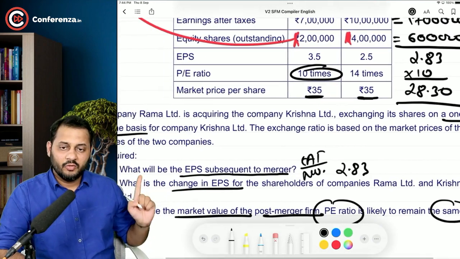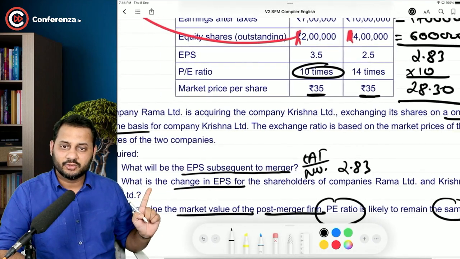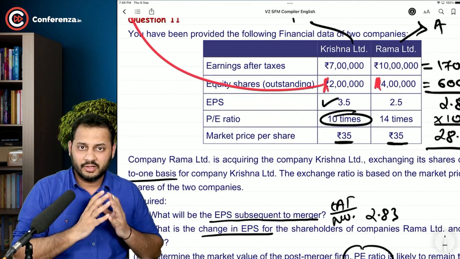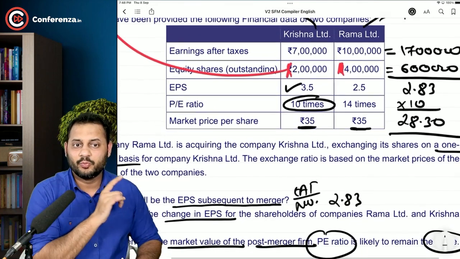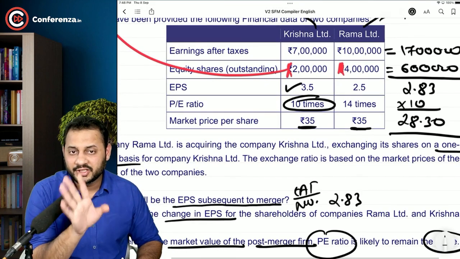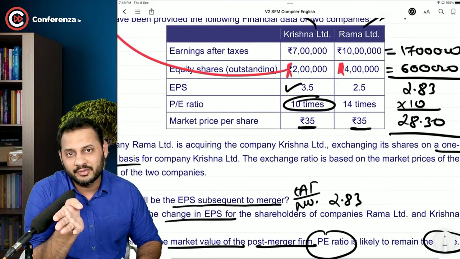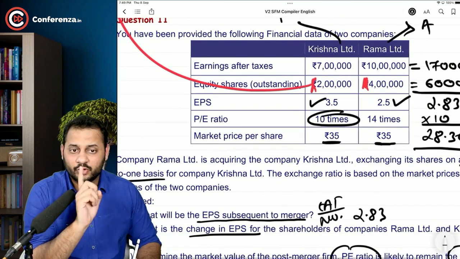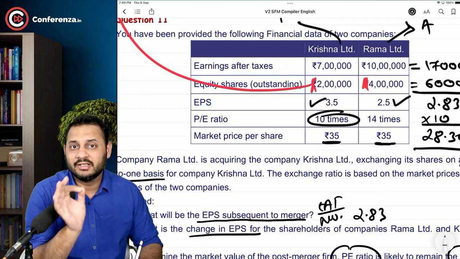Am I right? What is the change in the EPS of the shareholder? It's very simple, sir. They had 3.5 earning pre-merger. Now it is 2.83. It's a loss to Krishna Limited. Krishna Limited is the target company. So they are losing. But the acquirer, 2.5 to 2.83, they are gaining.